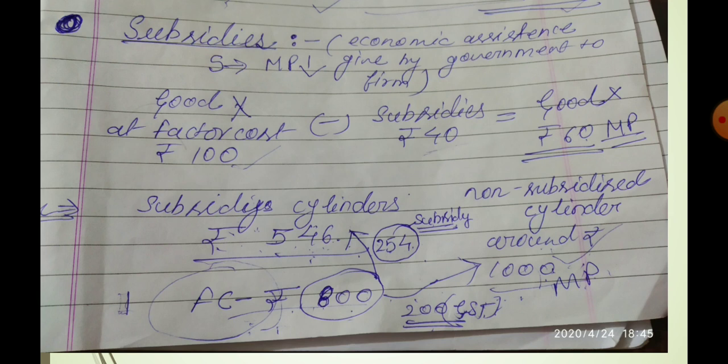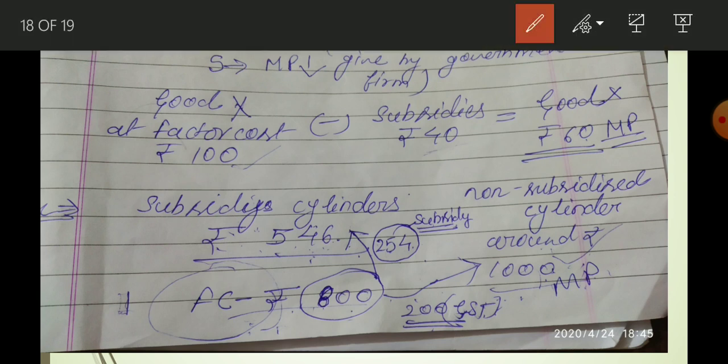Okay. And for it, I am going to give you the example of a cylinder. You know the cylinder that the consumer gets, that in your family you are having, that is a subsidized cylinder, available at the rate of 546 rupees. Suppose for producing one cylinder the cost is 800 rupees and the government is providing a subsidy worth 254.